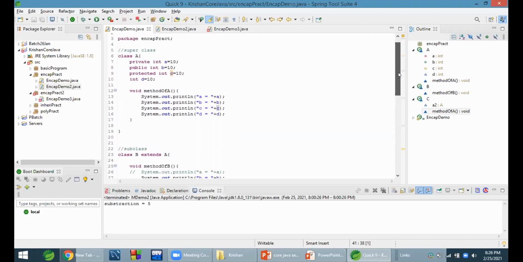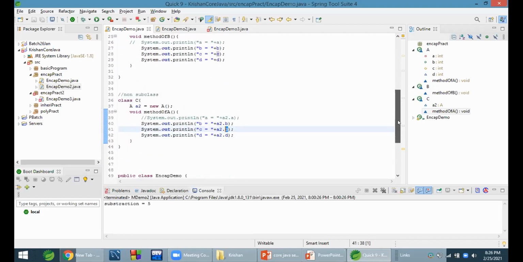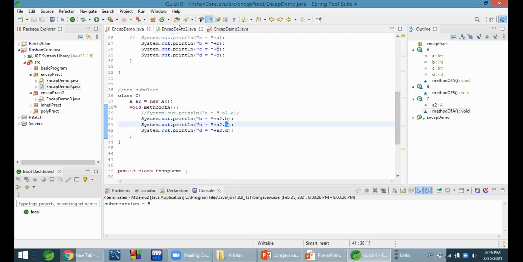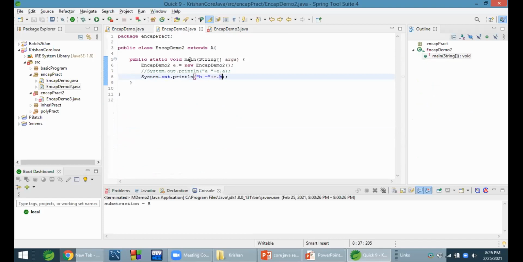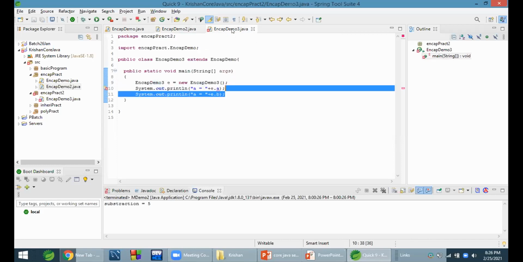It is accessed within class, within subclass, within non-subclass, outside file. Here we write that C is our protected. C equals P dot C. Here we are not getting any error. Outside file it is accessible. Outside package we see.